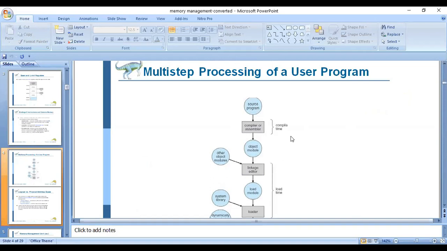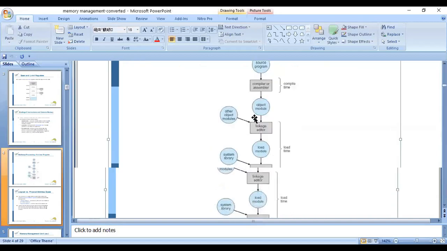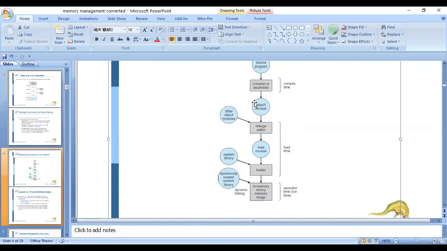A compiler converts from high level language to low level language, while an assembler takes assembly language as input and produces low level language.